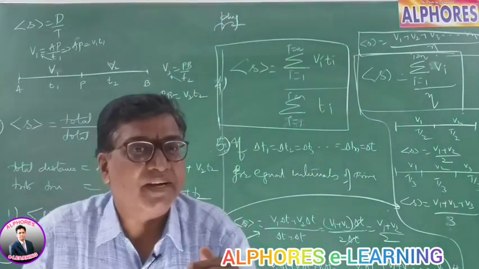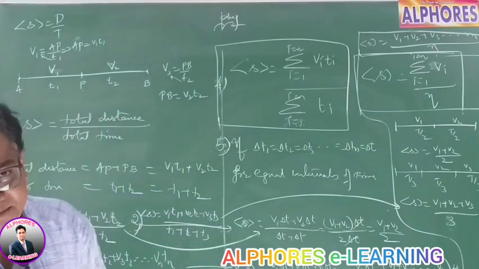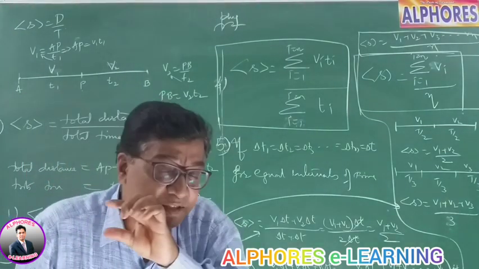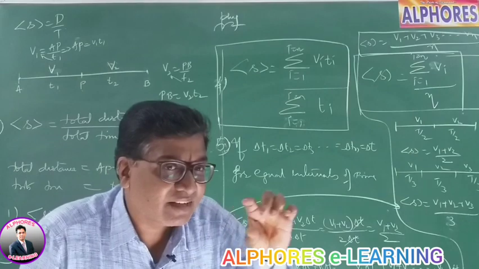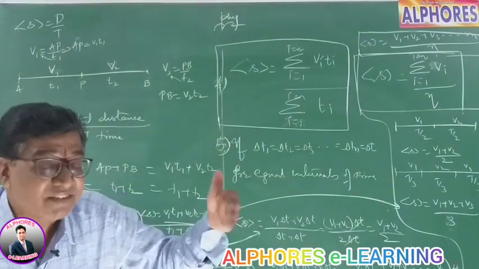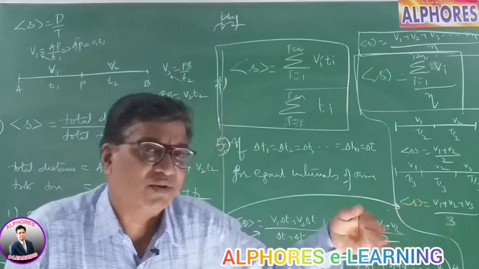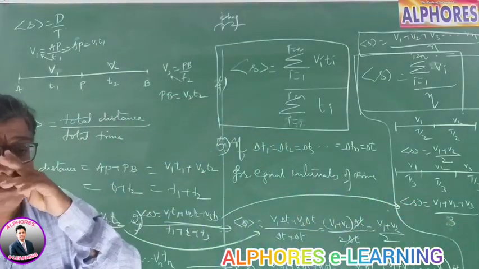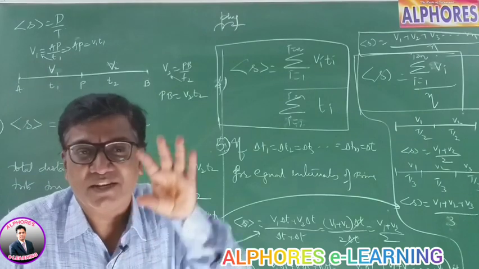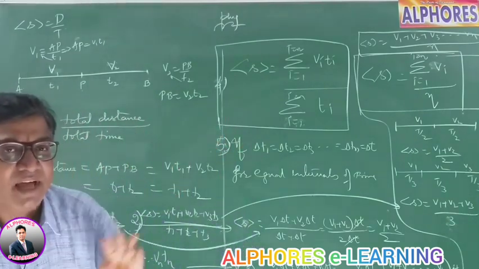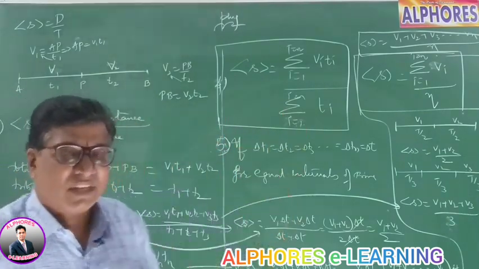Speed is distance by time, velocity is displacement by time. If the speed remains the same for all time intervals, it is uniform speed; if it is changing, non-uniform. Similarly, if the velocity remains constant, uniform velocity; changing, non-uniform velocity. Average speed is total distance by total time. Average velocity is total displacement by total time.